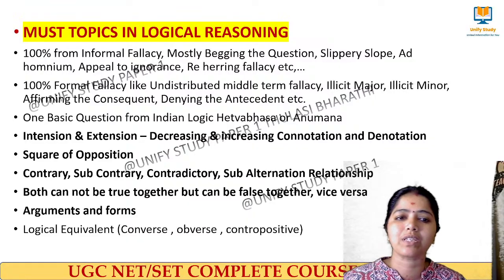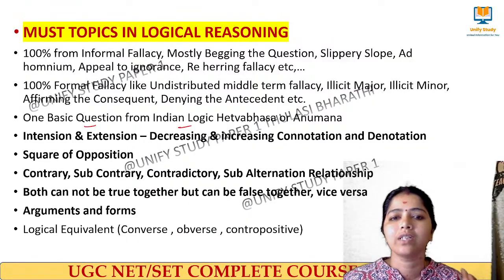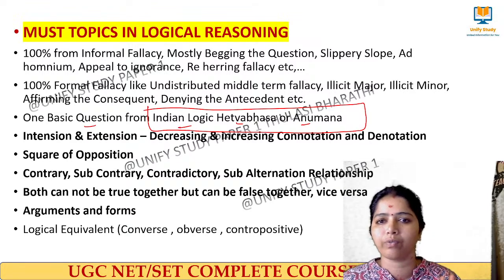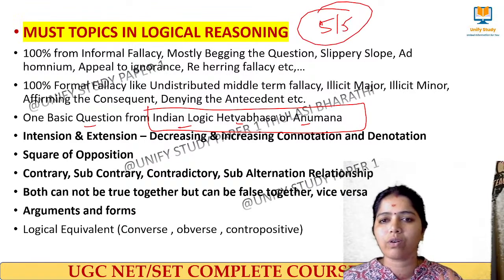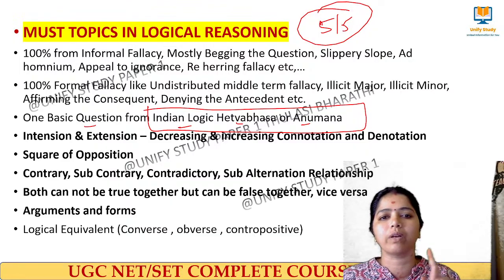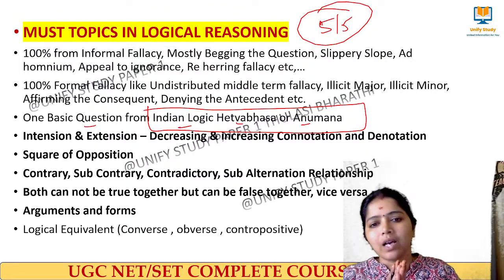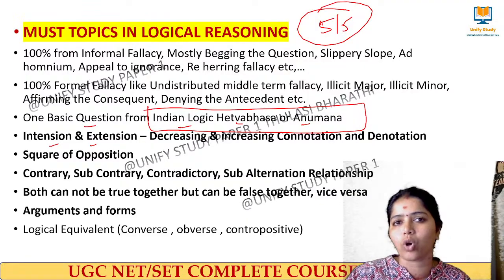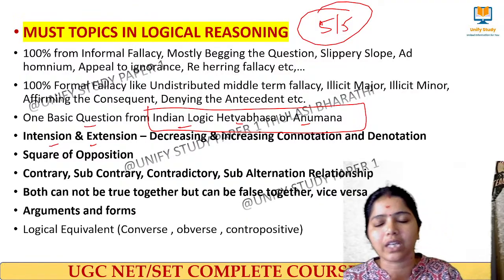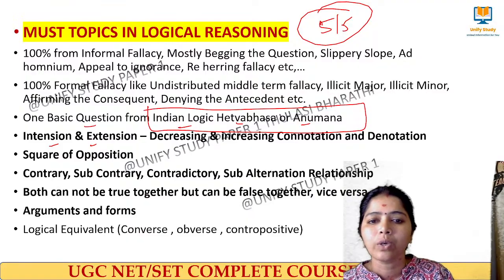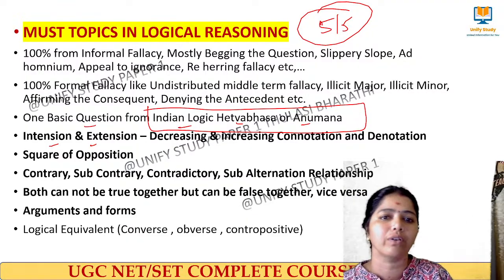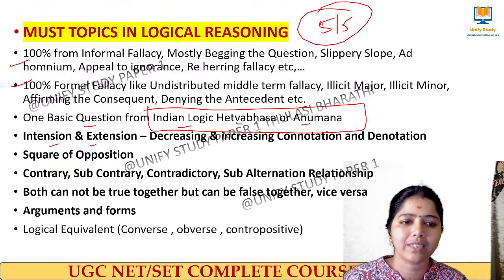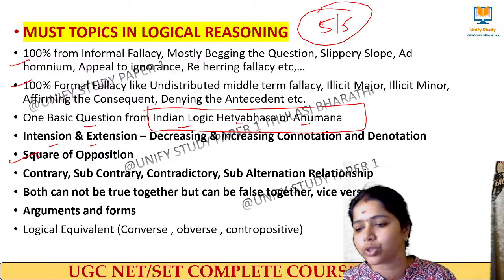And a confirmed question from Indian logic: Hetvabhasa, Anumana. Without any doubt we are getting 5 questions. So 5 out of 5, all these topics are most important. One question comes from each of these. Recently we are getting questions from the intension and extension concepts, that is connotation and denotation, in increasing or decreasing order, asking questions with respect to connotation and denotation. Confirmed questions are coming, and a very sure question from fallacies. Same time, we have the square of opposition concepts.